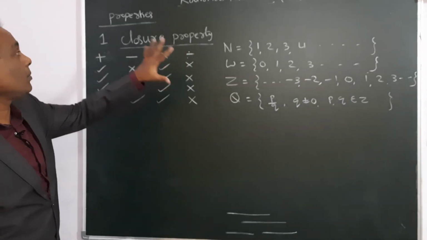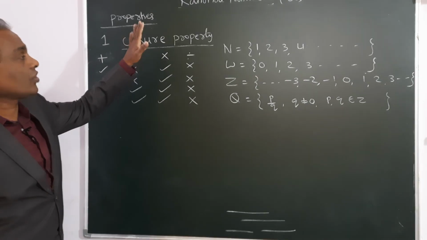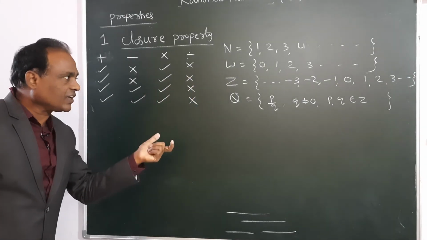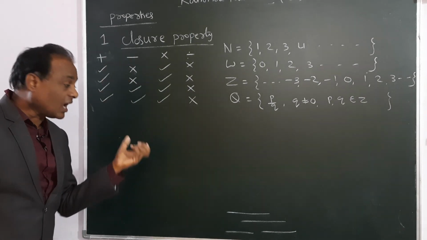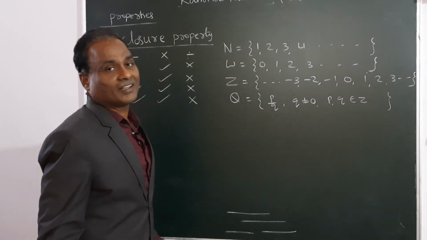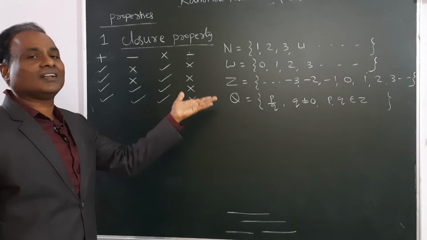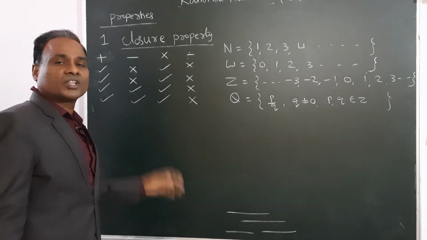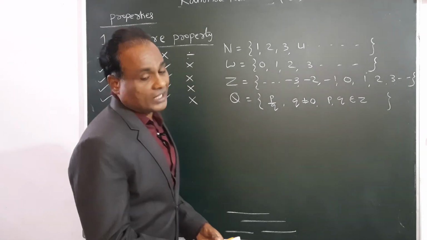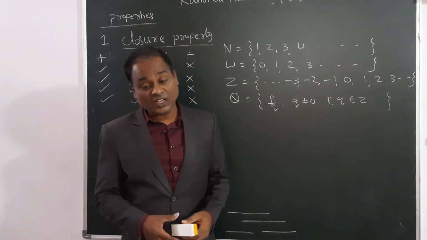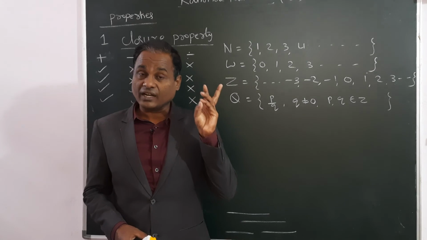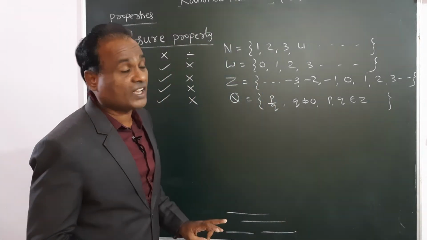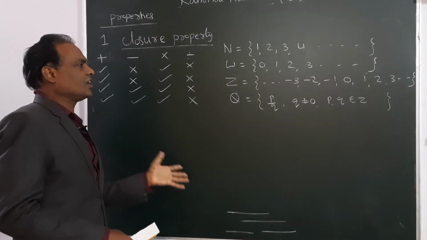So you have to remember the closure property for all types of number systems. Take any 2 numbers from the given set, apply the given operation, and the answer should also belong to that set. If it belongs to that set, closure property holds good, otherwise no. So this is about the closure property. Let us conclude here and write down the definitions from the textbooks: rational number definition, closure property definition, and how to verify closure property. I gave many examples.